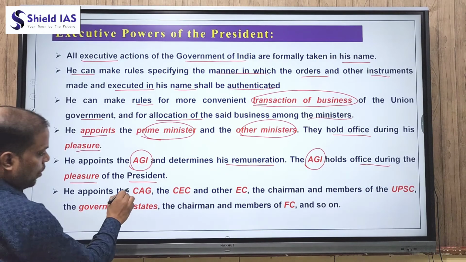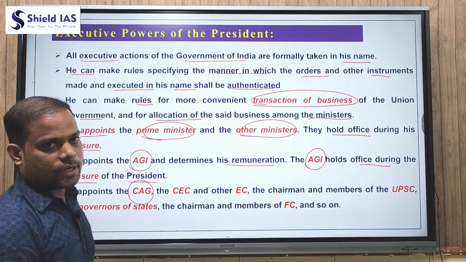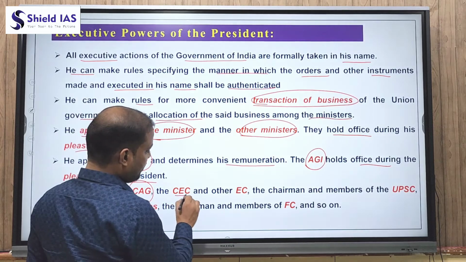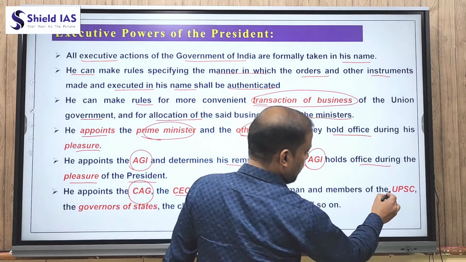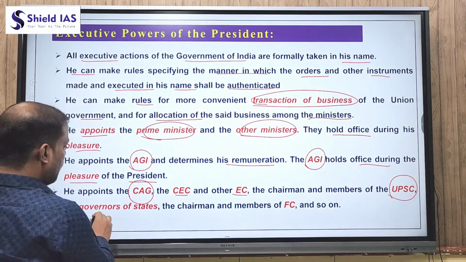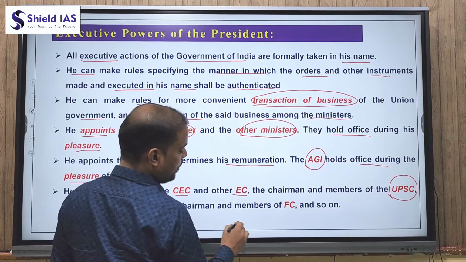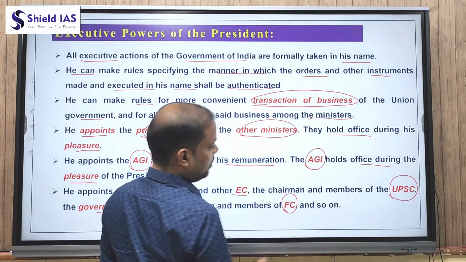The president also appoints the CAG, that is the Comptroller and Auditor General of India, the Chief Election Commissioner and other election commissioners, the chairman and members of the UPSC, governors of states, and the chairman and members of the Finance Commission, and so on.